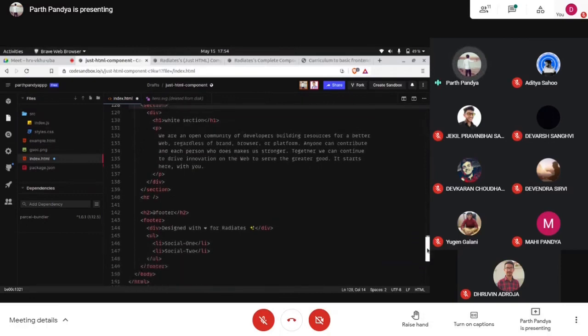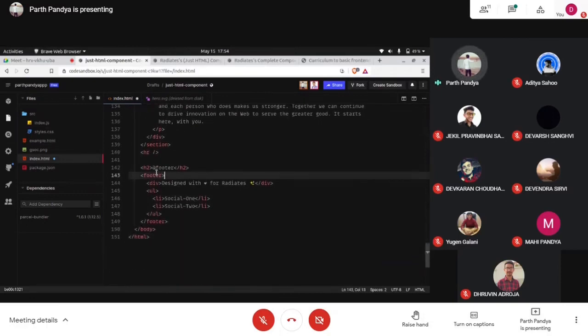Now jumping off to footer. Footer is actually like a navigation bar itself. We define footers, like every web app is having its own footer, defining its copyrights and all, defining its social presence and all. So yes, like we have one. This is actually the footer tag.